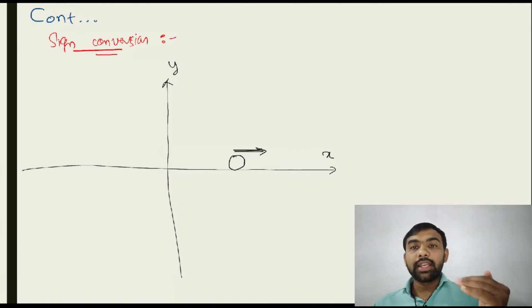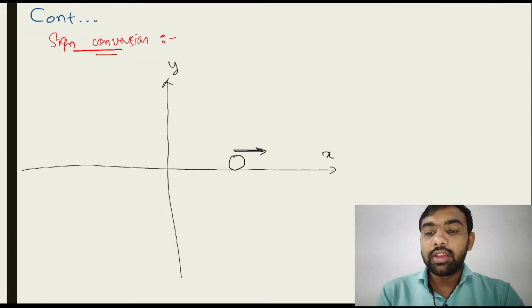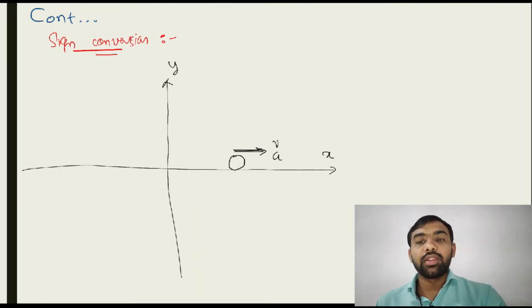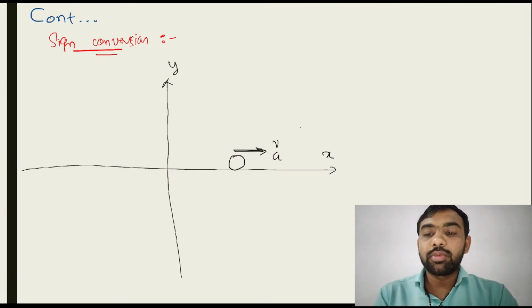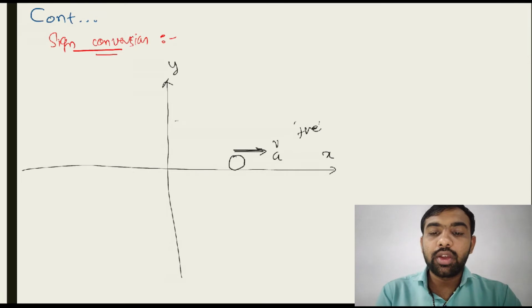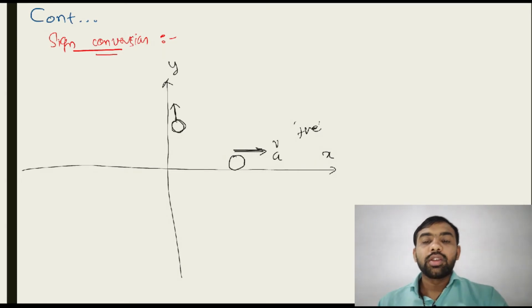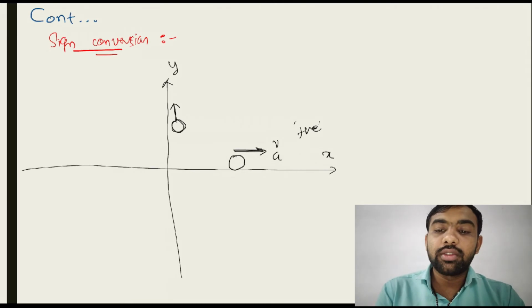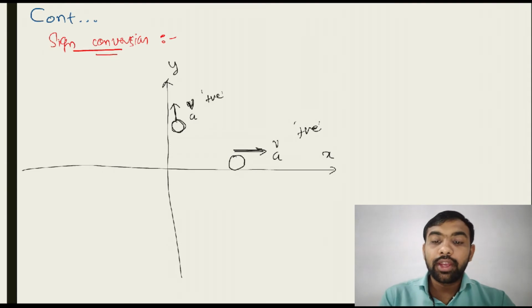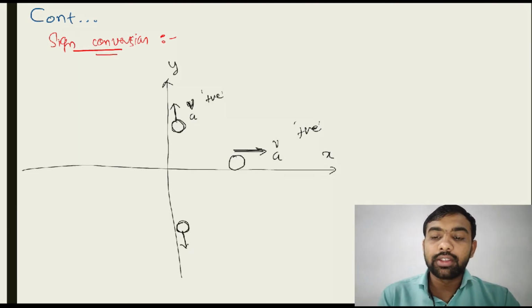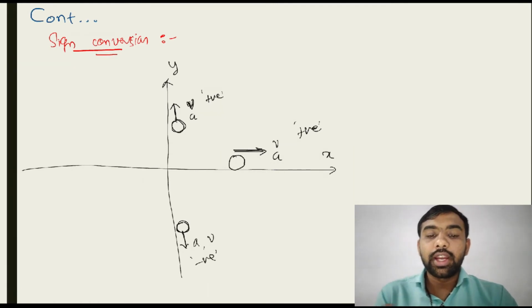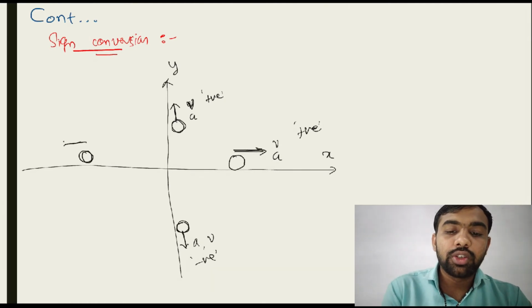Velocity and acceleration in the positive x direction are considered positive. If an object is moving towards the positive y-axis, then consider velocity and acceleration positive. If an object is moving towards the negative y-axis, consider velocity and acceleration negative.